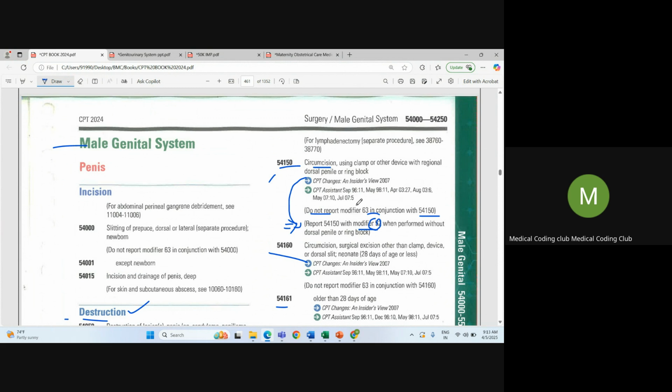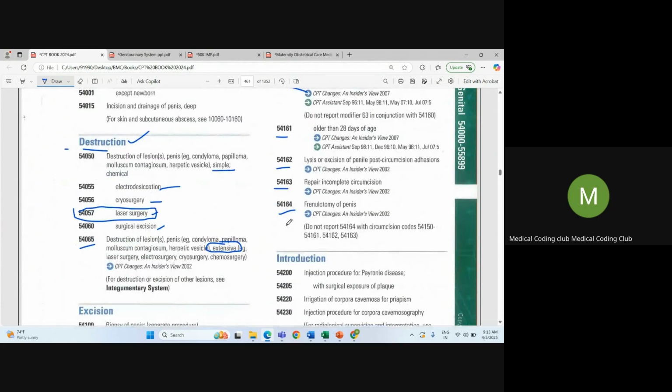So we have to check that, and you don't have to utilize modifier 63 with 54150. Sometimes they will clearly mention the baby's weight in the question. So by seeing the weight, do not go ahead and assign modifier 63 with the 54150 procedure. So please go through all these circumcision codes.